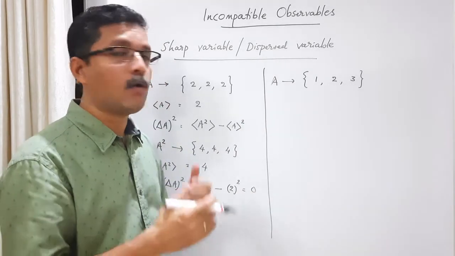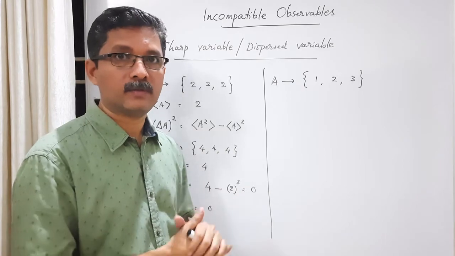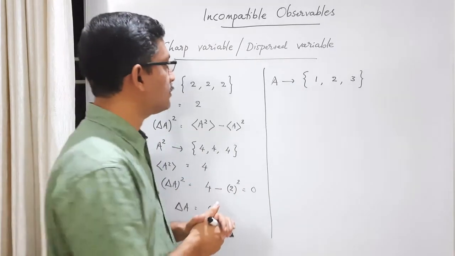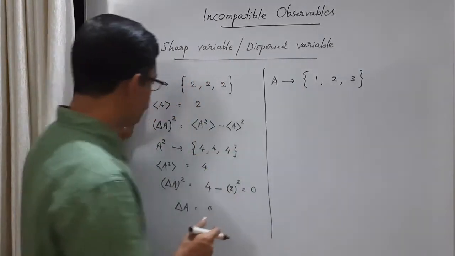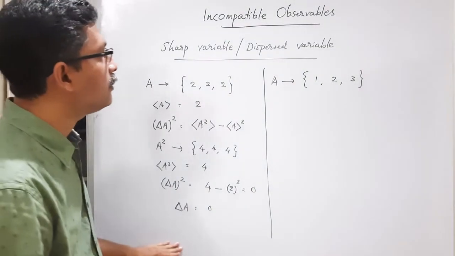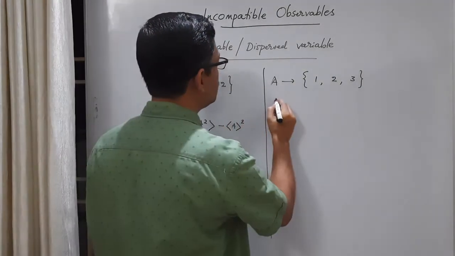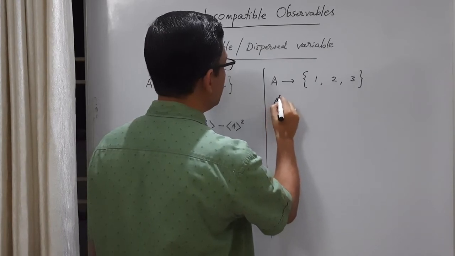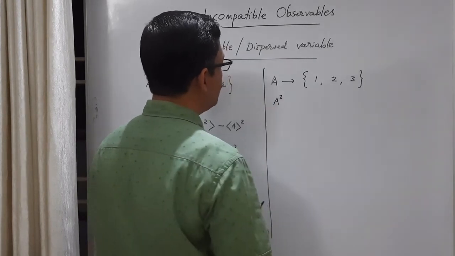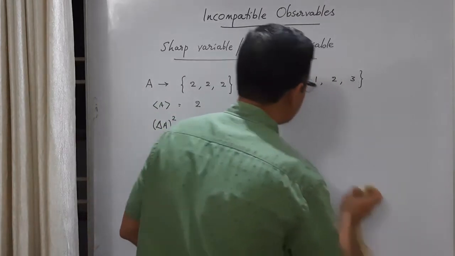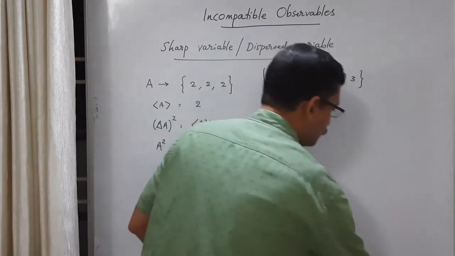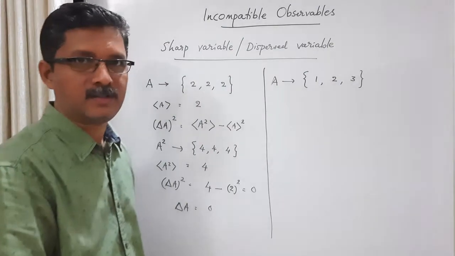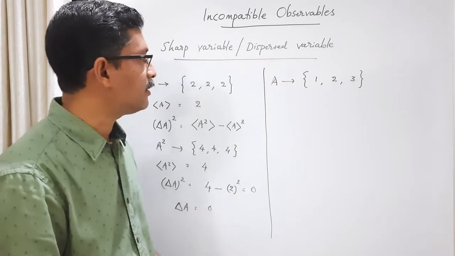Let us find out how much it is dispersed, a measure of the dispersion, a measure of the spread. We can follow the same procedure. Maybe I will first calculate it using the standard definition of standard deviation by calculating root mean square deviation.